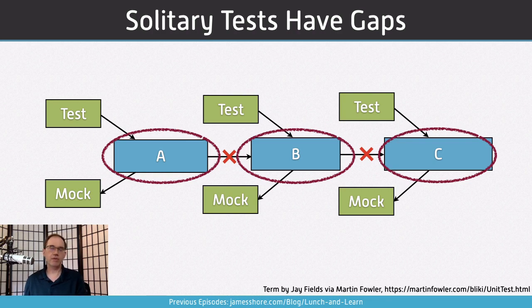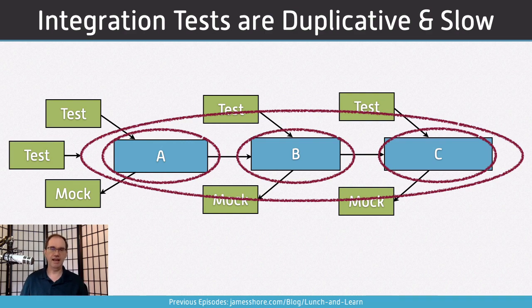So what we do to cover that is we create integration tests, tests to cover all the various parts of the system. But those tests are slow. They're difficult to maintain. They are duplicated effort, because now we're testing the same code over again in a different way. It would be nice if we could write our unit tests so that they did not require this duplicated effort of integration tests, so that we didn't have the gaps between the units in our system. And that is today's challenge. We're going to be talking about how to do that.